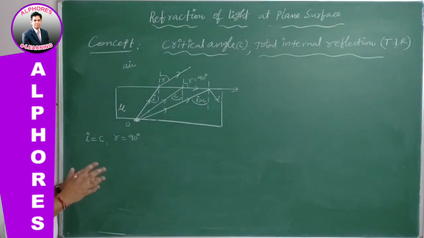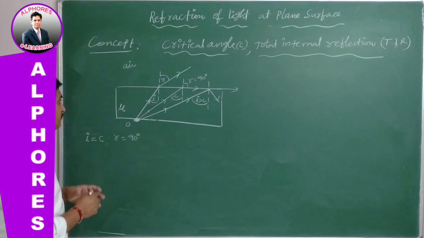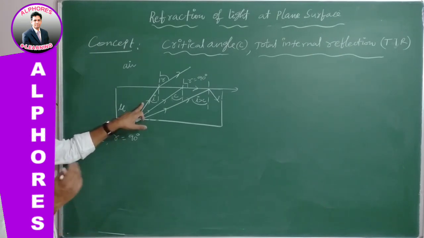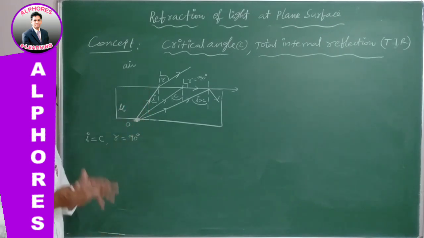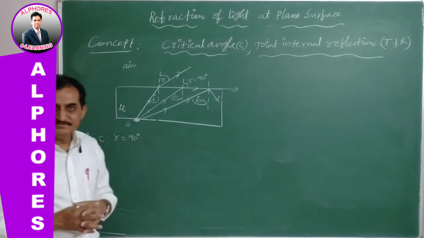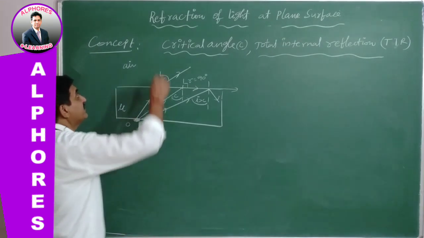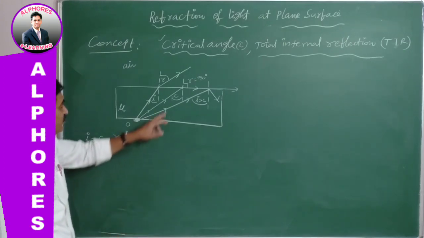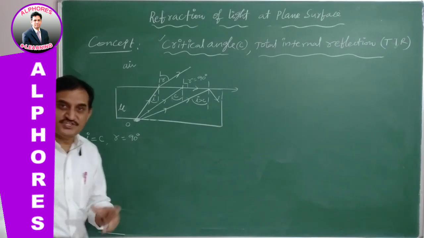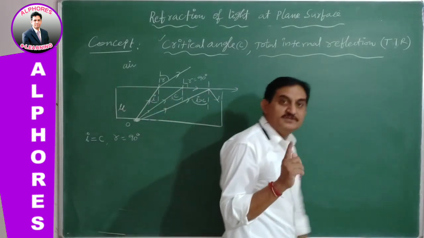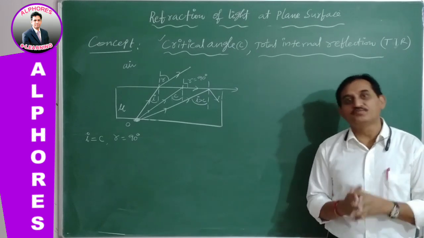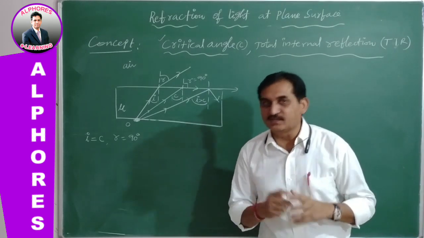So these three situations we can understand properly. The first case we already discussed a lot regarding the refraction of light, as the light travels from denser into rarer. The second case is a new one, giving the critical angle concept: the angle of incidence in the denser medium for which the angle of refraction in the rarer medium becomes 90 degrees. That angle of incidence is known as the critical angle.